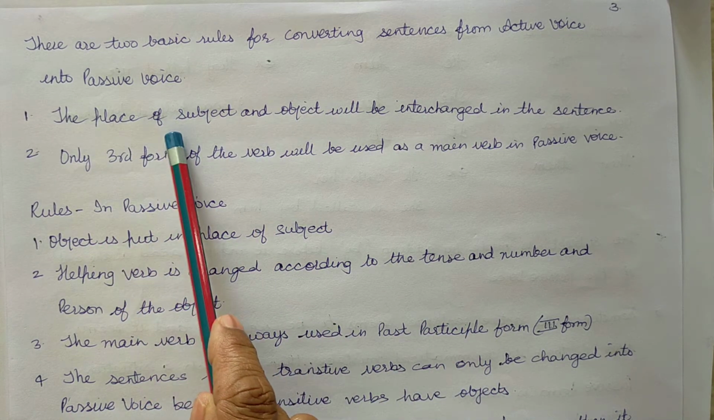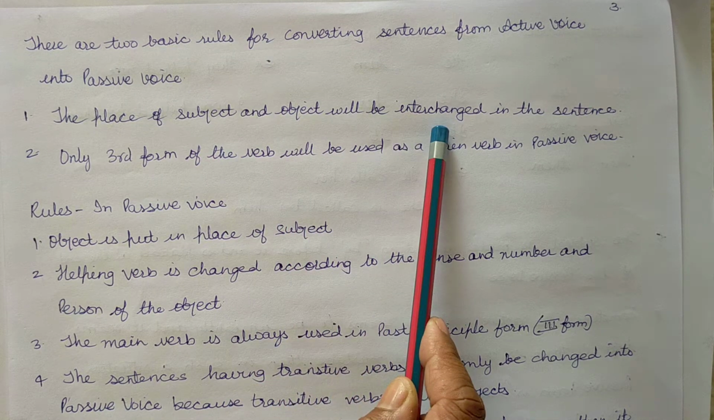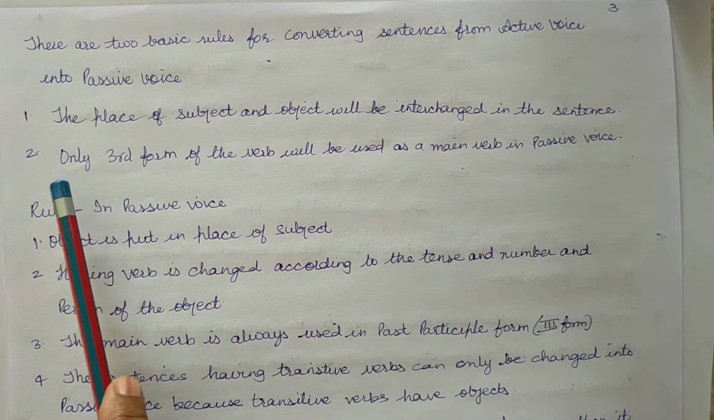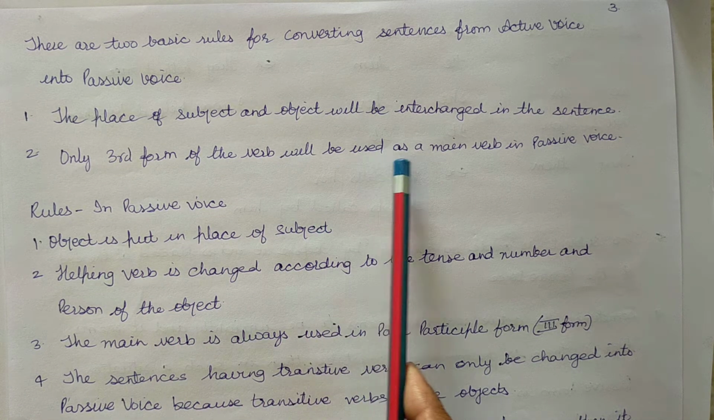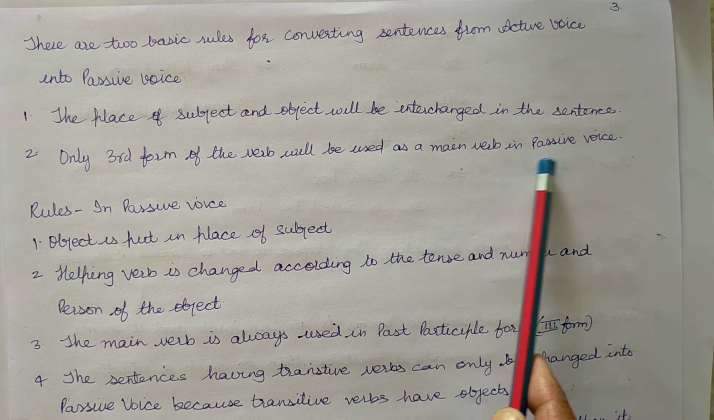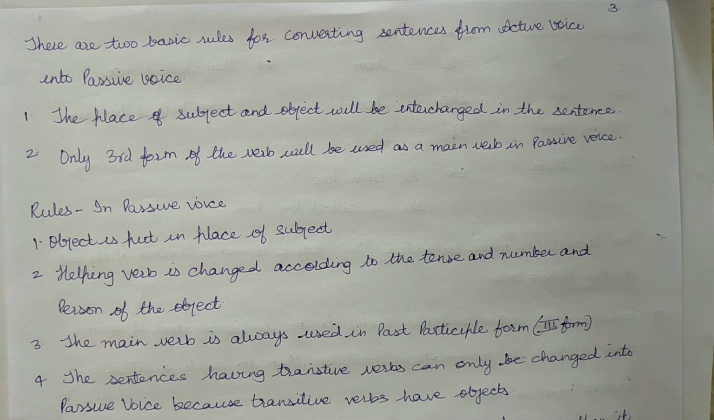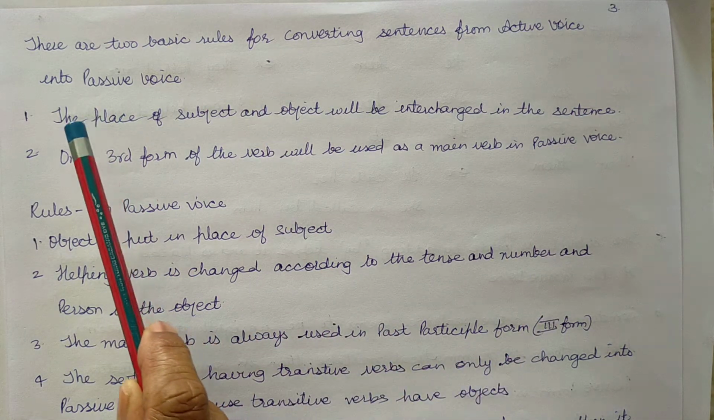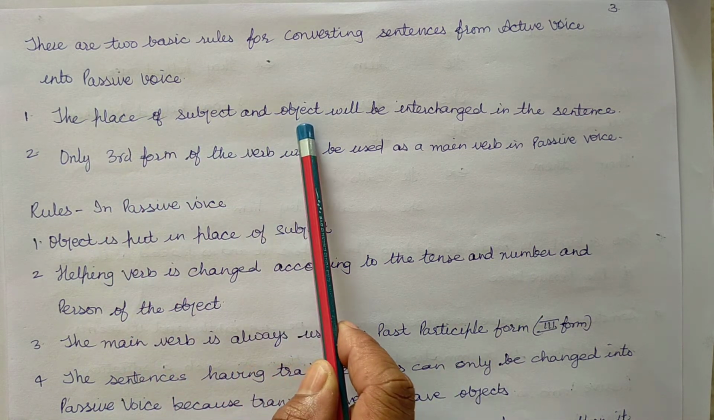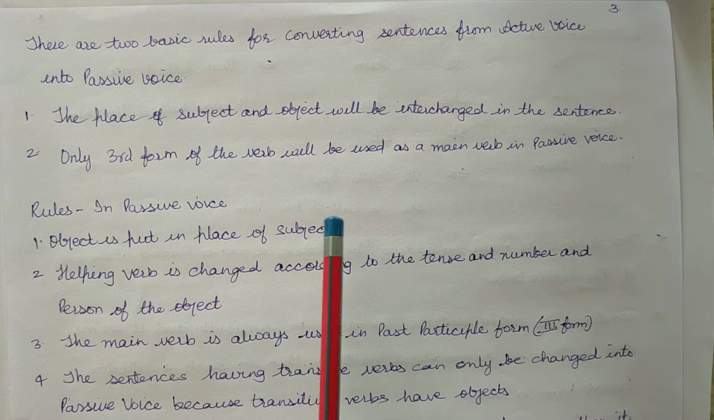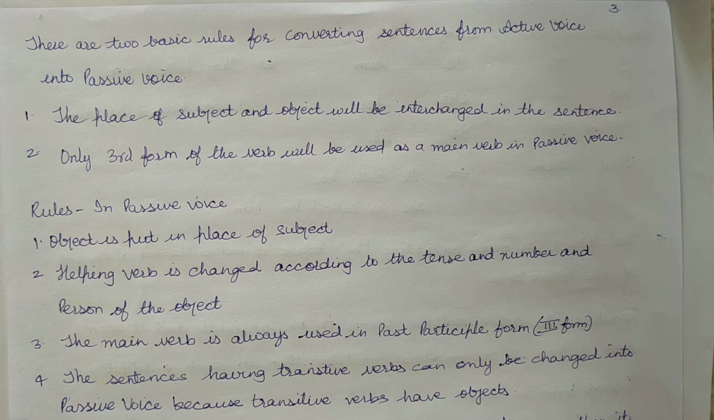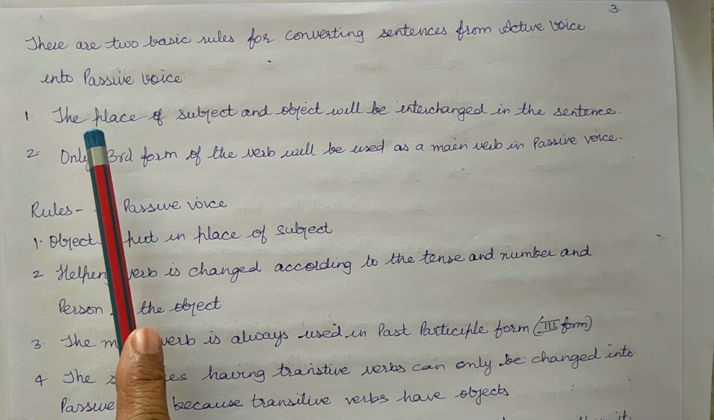The place of subject and object will be interchanged in the sentence. Only third form of the verb will be used as main verb in passive voice. So, these are the two main or basic rules for converting sentences from active to passive voice.